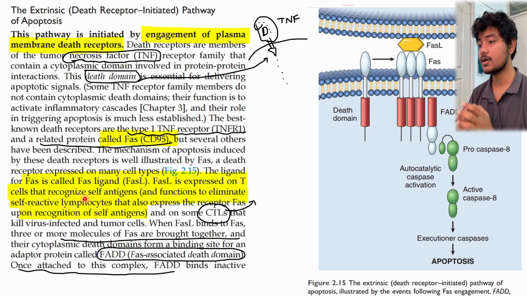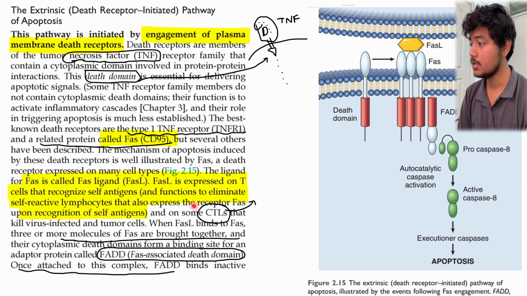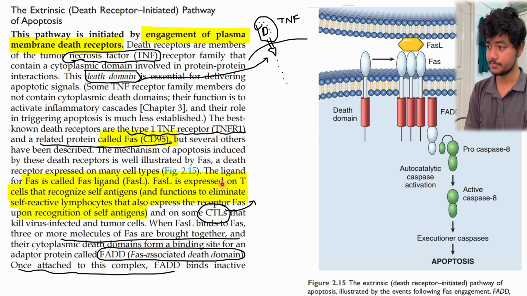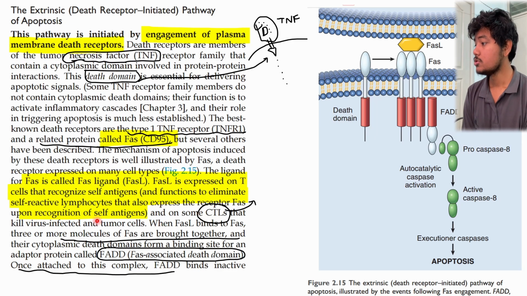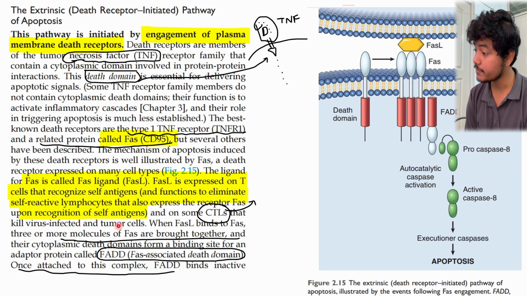So we need to clear these kinds of cells. That example is trying to show that we need to clear these cells because they are not dying on their own. So they have to be taken care of by an outside mechanism, and the body is sending the T cells to take care of these faulty cells. So what is CTL? Cytotoxic T lymphocytes, that kill virus-infected and tumor cells.